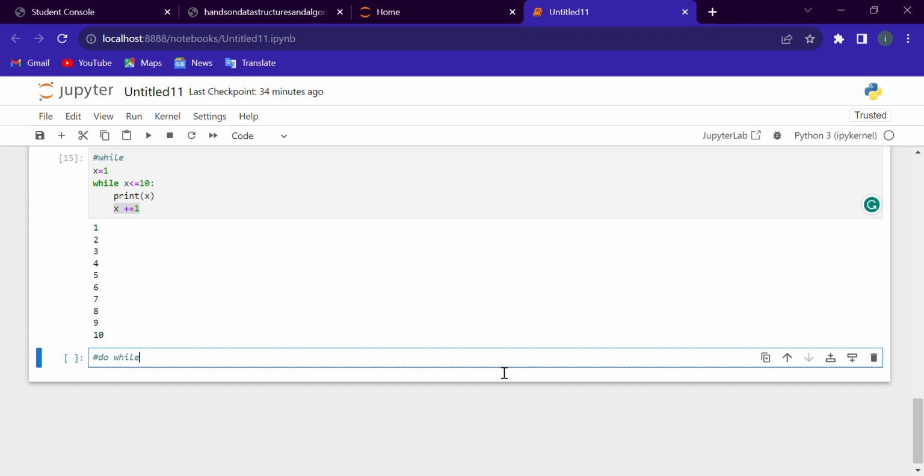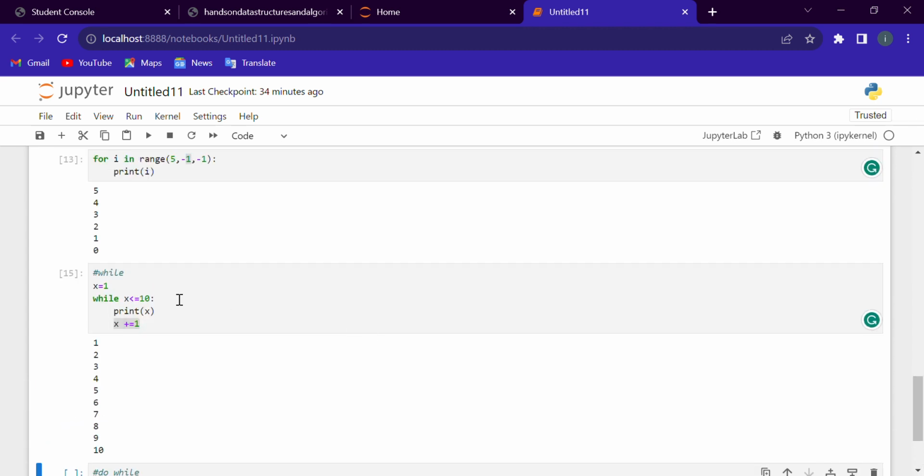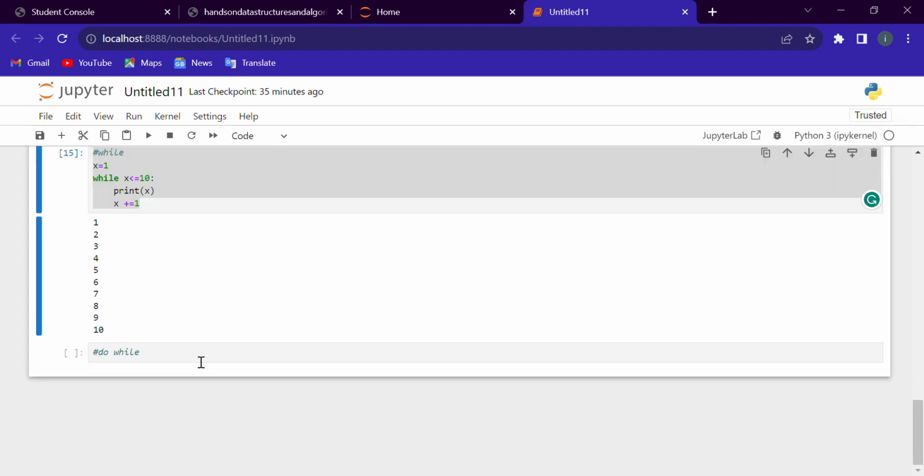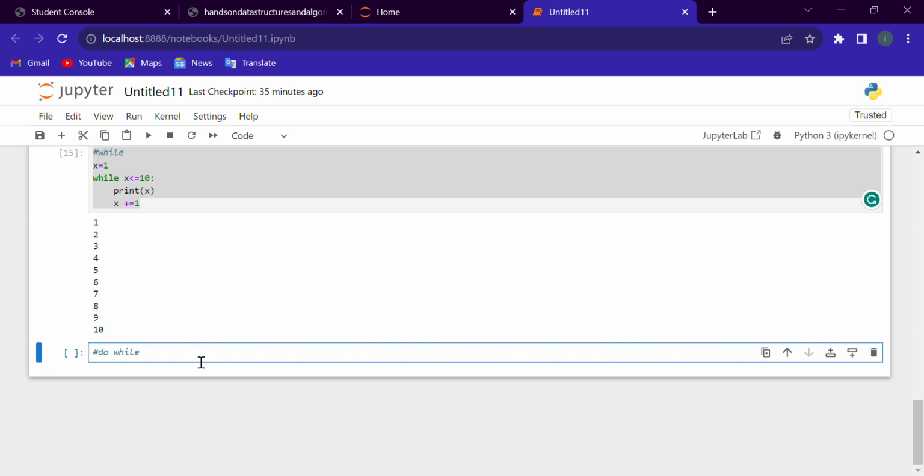In while, if the condition is true, it will execute the block. If the condition is false, it will not execute any statement. But in do while, it will execute the code in the loop block at least one time.